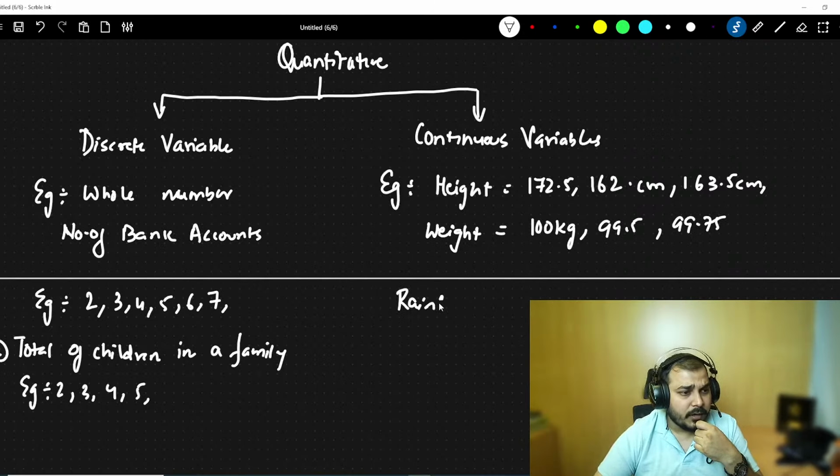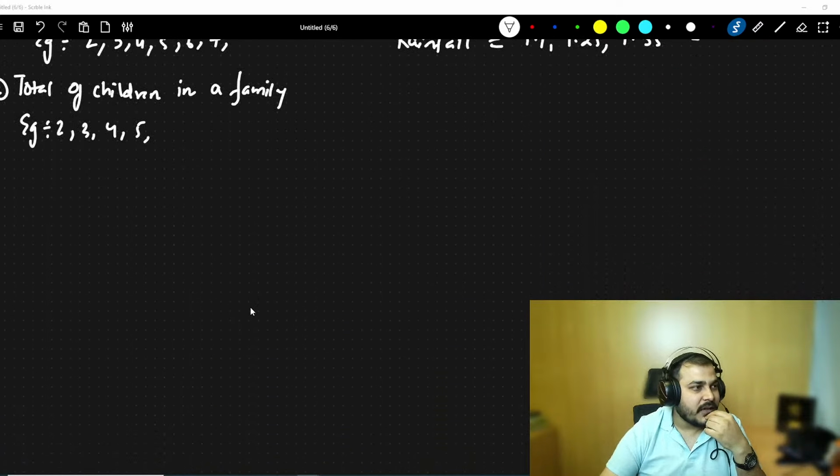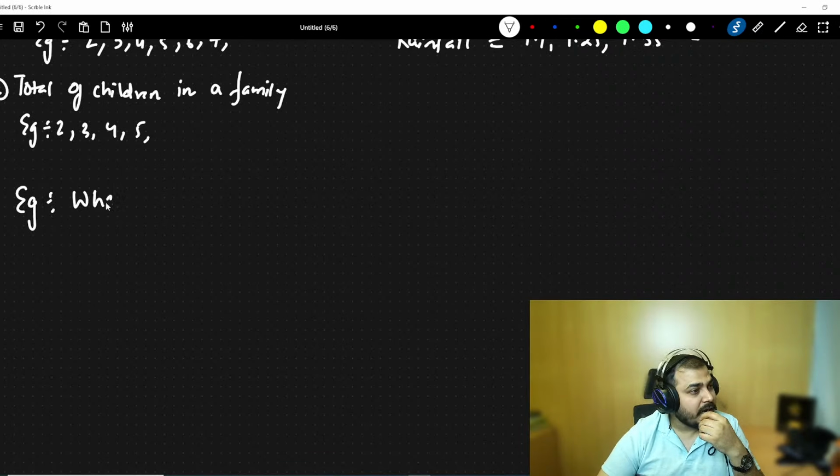I can also talk about amount of rainfall, which is measured in inches. Suppose I say it is 1.1 inches, 1.25 inches, 1.35 inches, right? All these things are basically there. So this was an example with respect to continuous variables. I hope everybody has understood it. Now I'll give you some examples. You answer me. What kind of variable